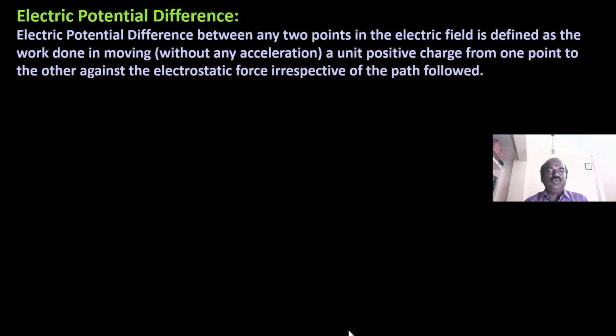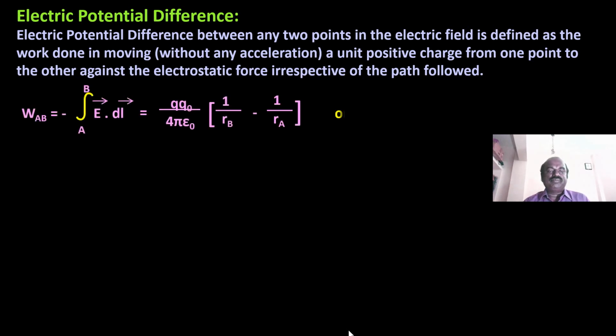Electric potential difference between any two points in the electric field is defined as the work done in moving, without any acceleration, a unit positive charge from one point to the other against the electrostatic force, irrespective of the path followed. So electric potential and potential difference differ slightly. For potential, the charge is brought from infinity to that particular point, whereas potential difference is the difference between the two points.